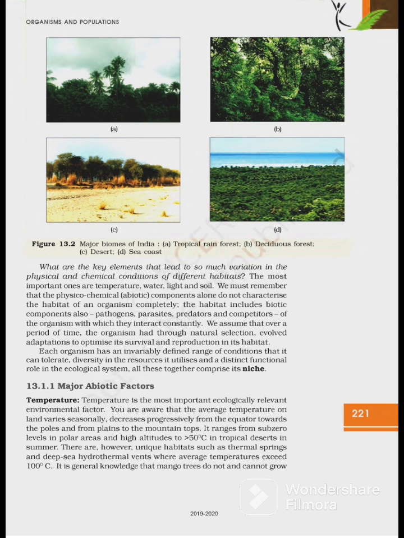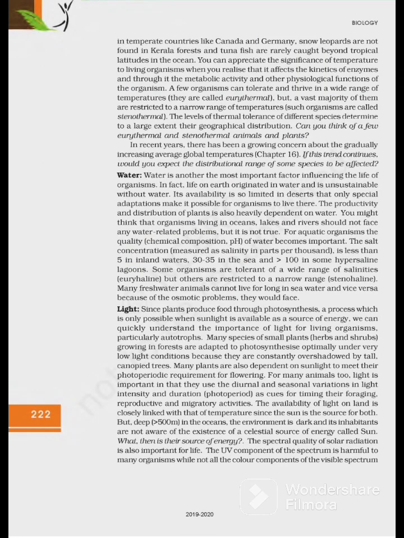It ranges from sub-zero levels in polar areas and high altitudes to greater than 50 degrees Celsius in tropical deserts in summer. There are, however, unique habitats such as thermal springs and deep sea hydrothermal vents where average temperature exceeds 100 degrees Celsius. It is general knowledge that mango trees do not and cannot grow in temperate countries like Canada and Germany.